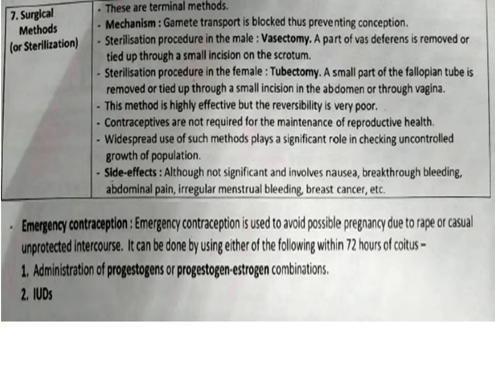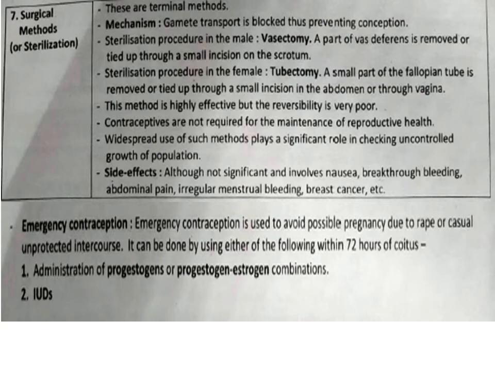These side effects are not so common, they are only situational. Okay, now there are emergency contraceptive methods also, which are used under legal conditions.